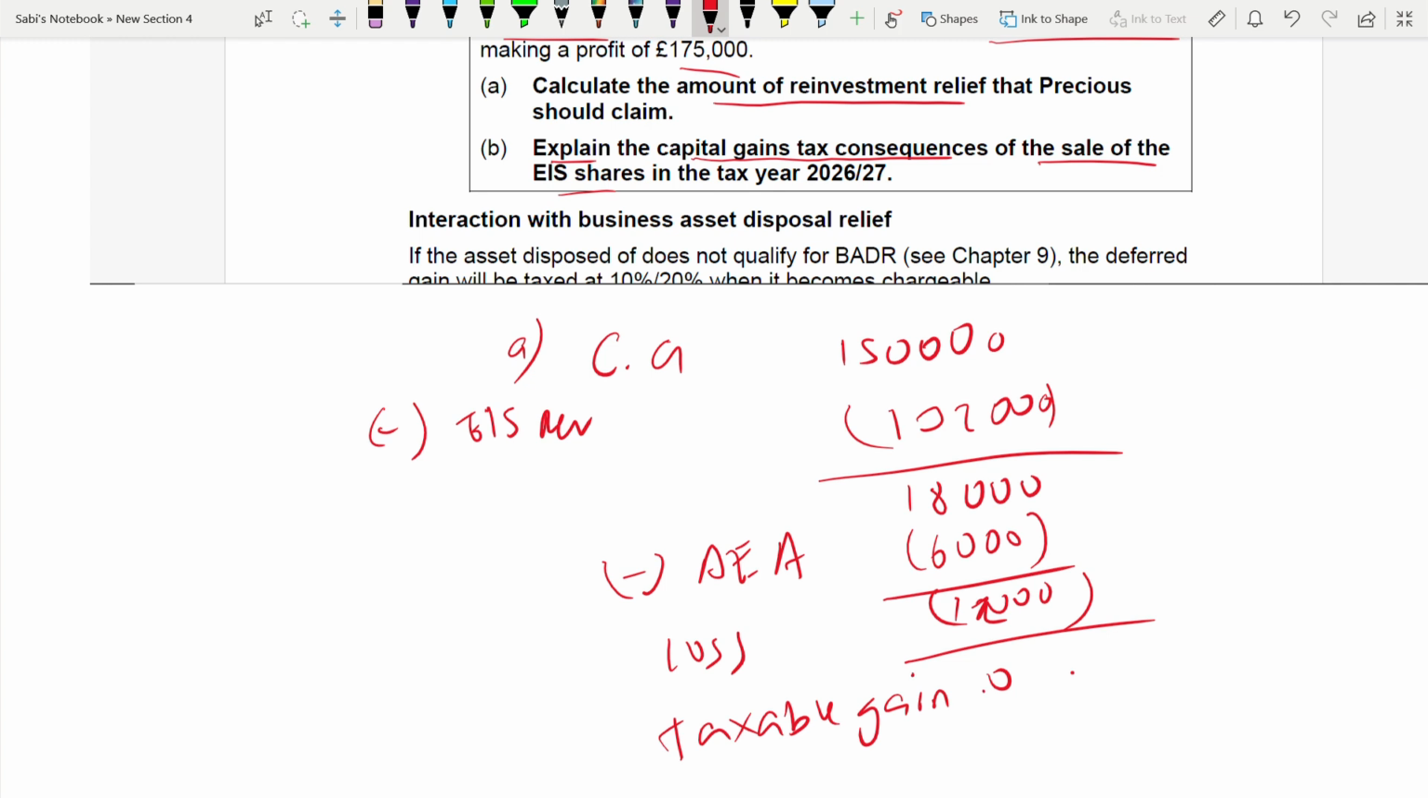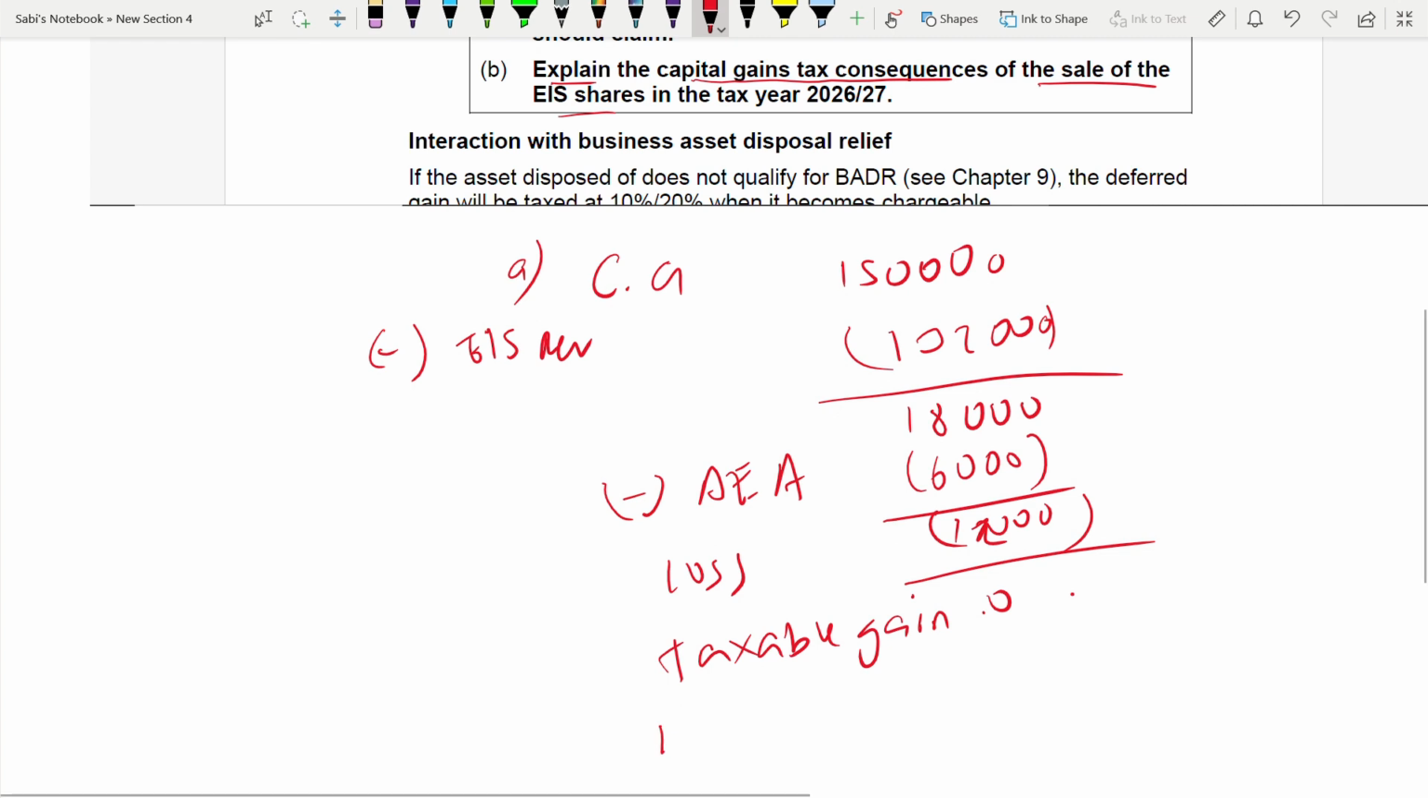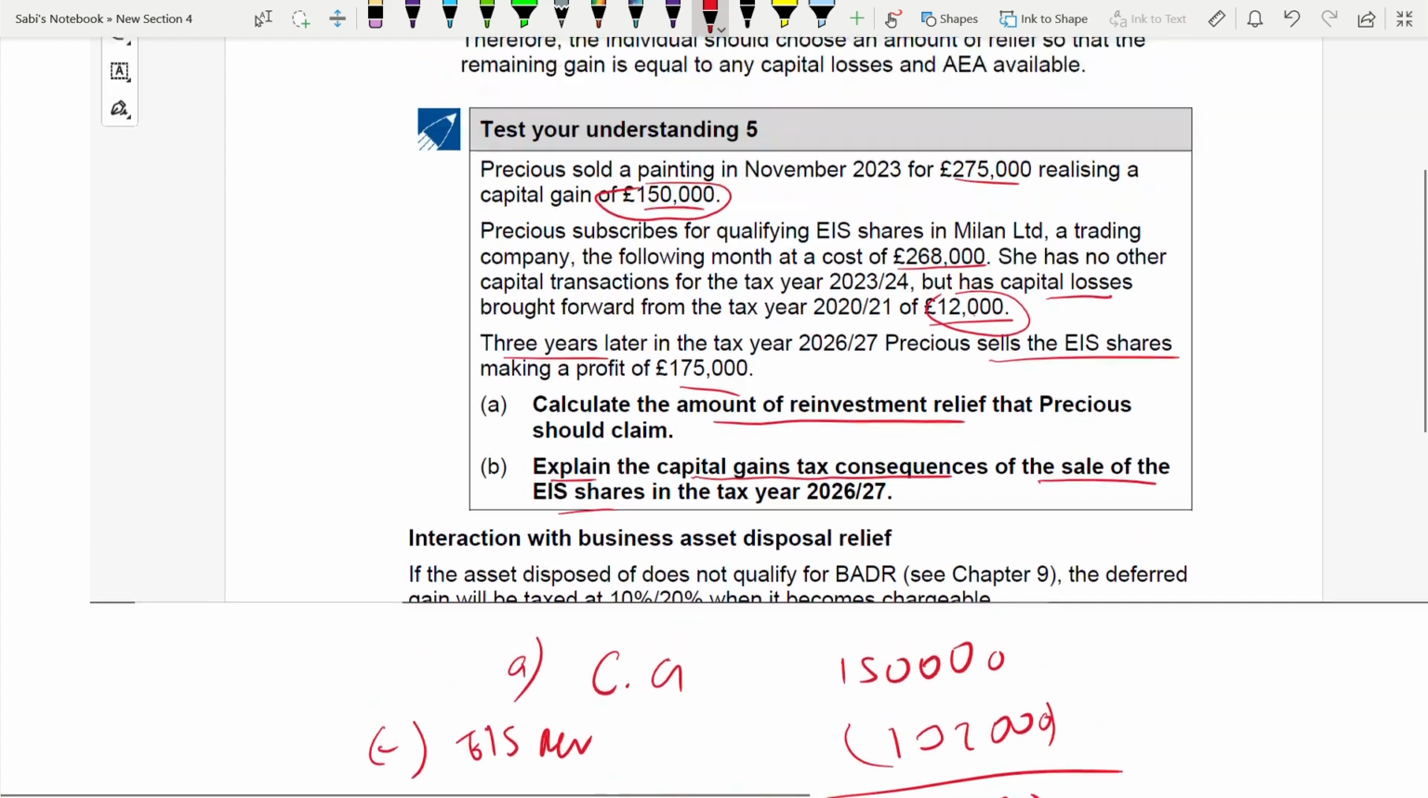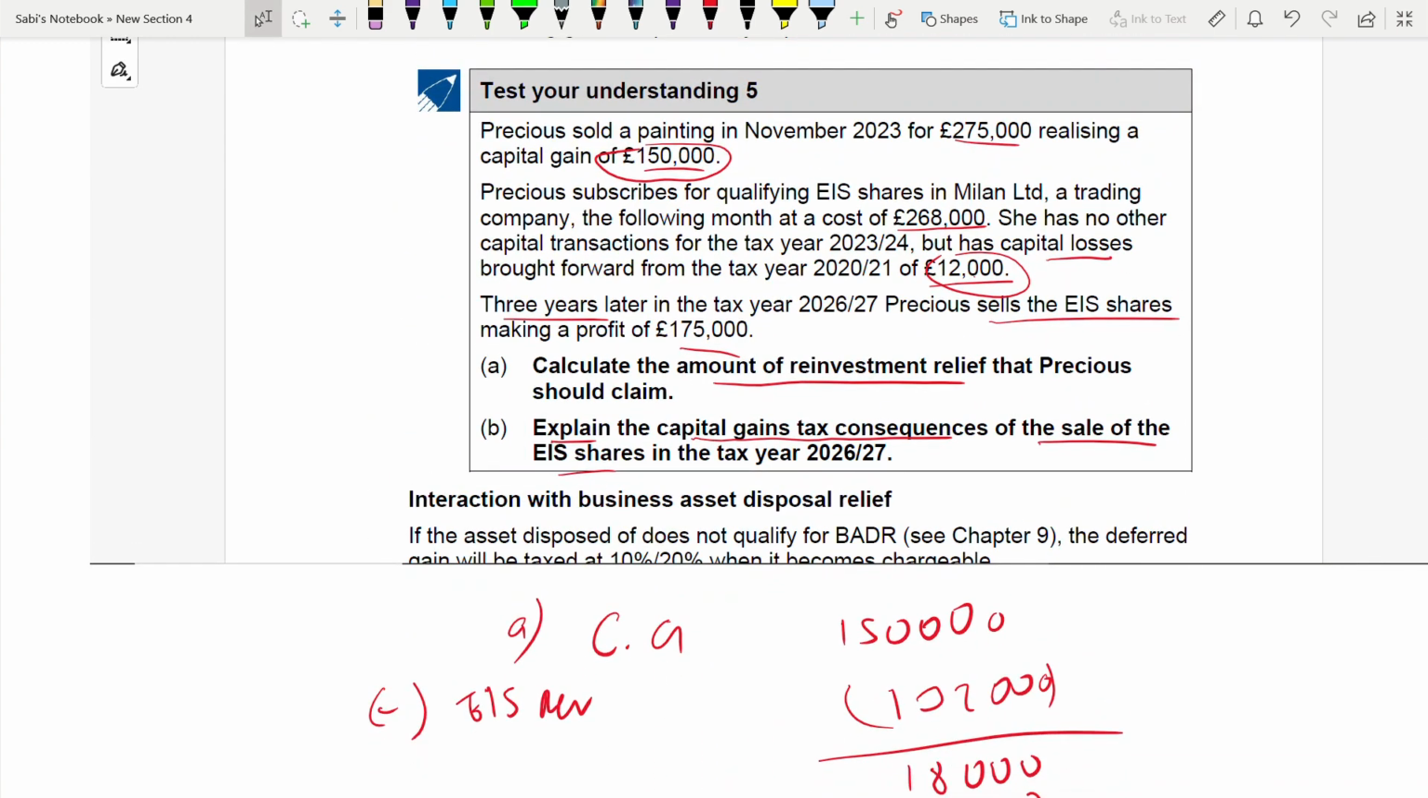Okay. Now part B, explain the CGT consequences. So when you're disposing of the EIS shares, there is a gain of 132,000. This 132,000 reinvestment relief, when Precious is disposing of the EIS shares, this becomes taxable. This reinvestment relief will become chargeable. The gain of 132,000.